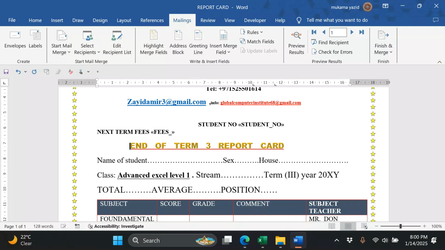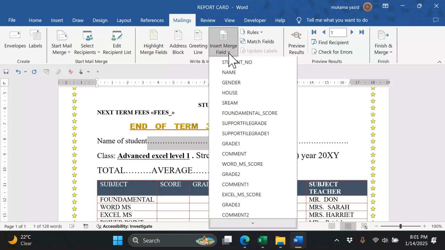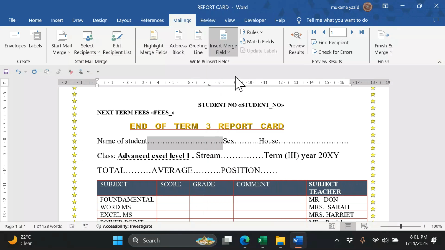Let us first merge and we shall organize this report the way it's supposed to be, the way it was. So the name, here we select the space for name. We come here, put name.